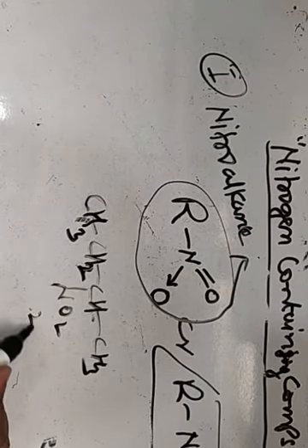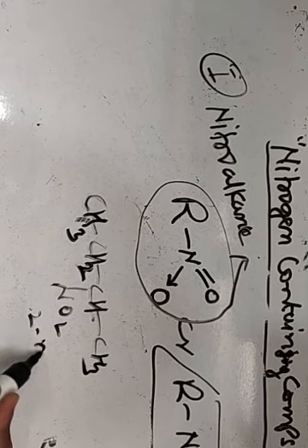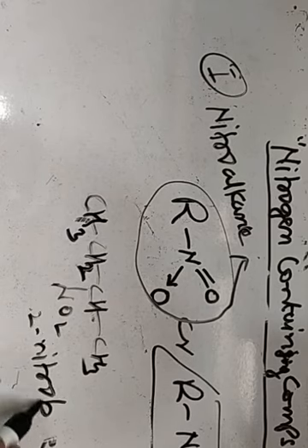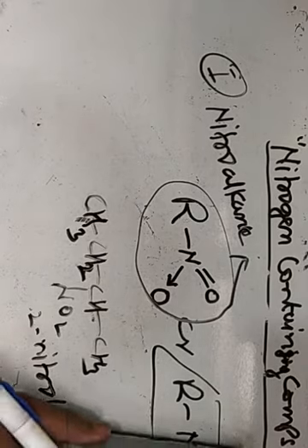So the IUPAC name of this compound is 2-nitrobutane. Similarly, nomenclature of another example can be done. You go through the textbook and answer questions of nomenclature. After this, we are going to discuss methods of preparation of nitroalkanes.